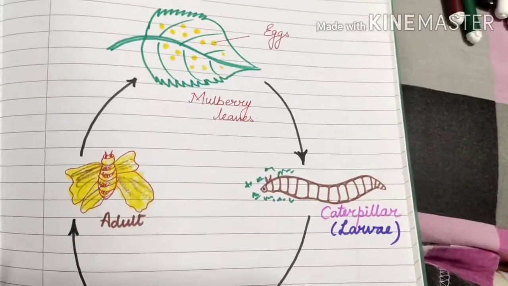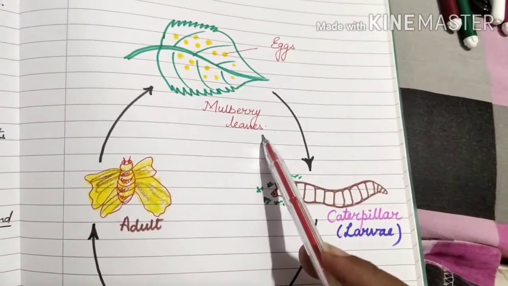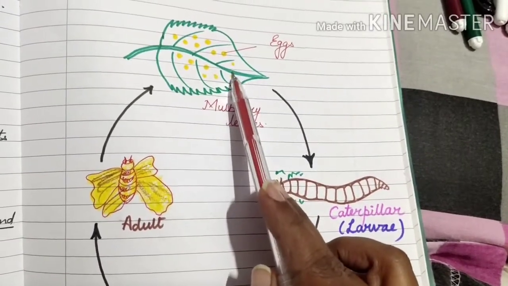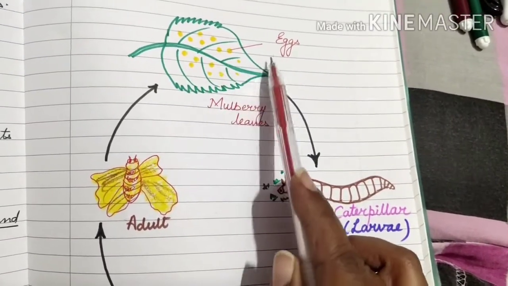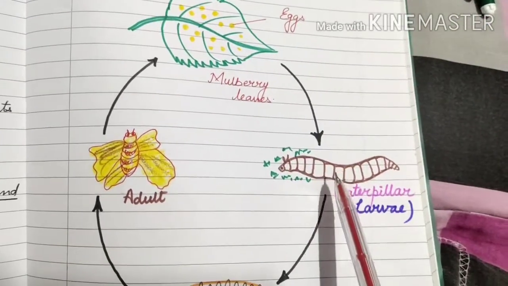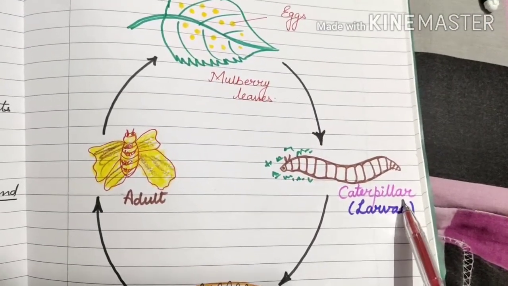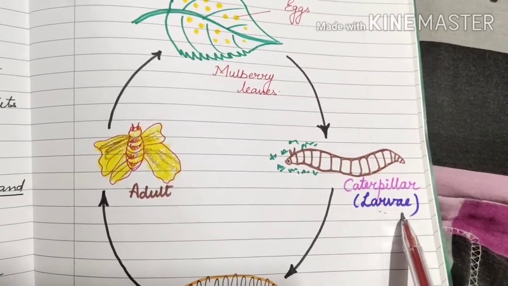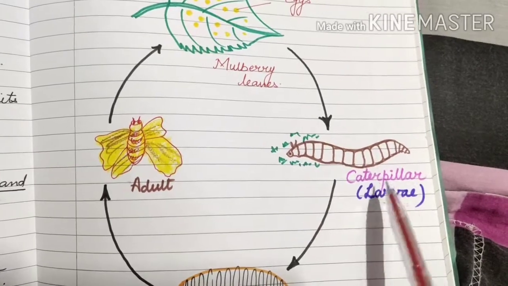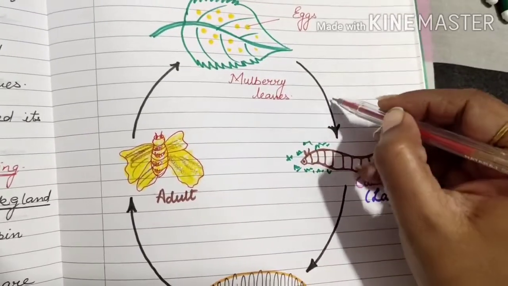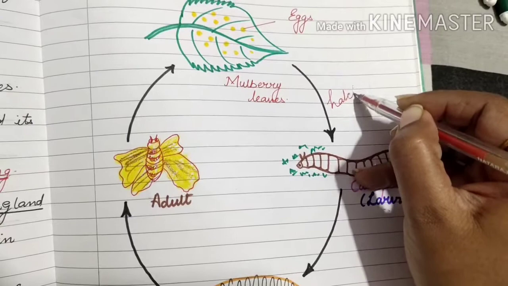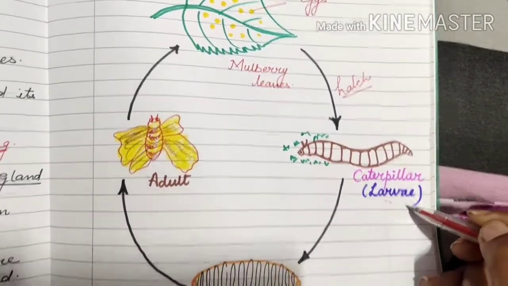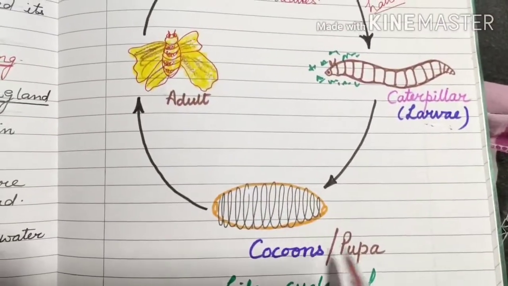This is the type of diagram I want to explain. Here these are the mulberry leaves. The female moth lays so many eggs there on the mulberry leaves. These eggs slowly get converted into caterpillars. This caterpillar is known as larva. The eggs hatch and become caterpillars, or we can say larva. This larva converts into pupa.